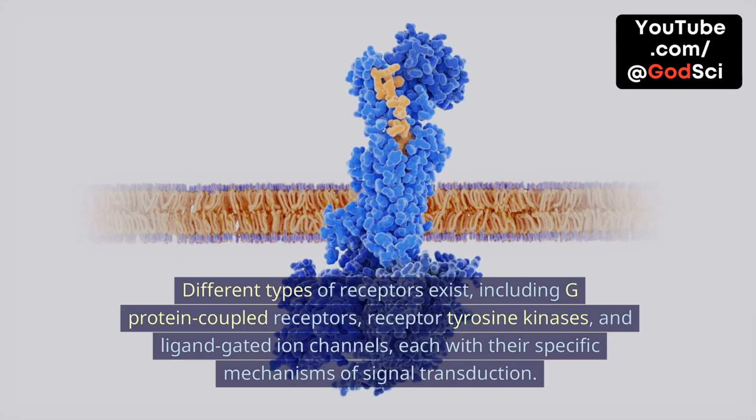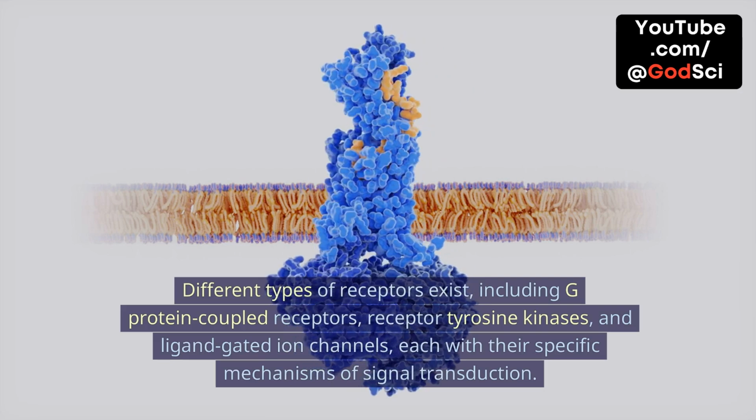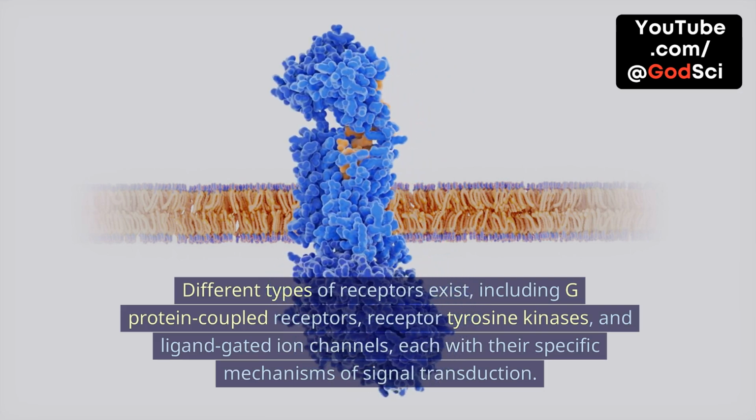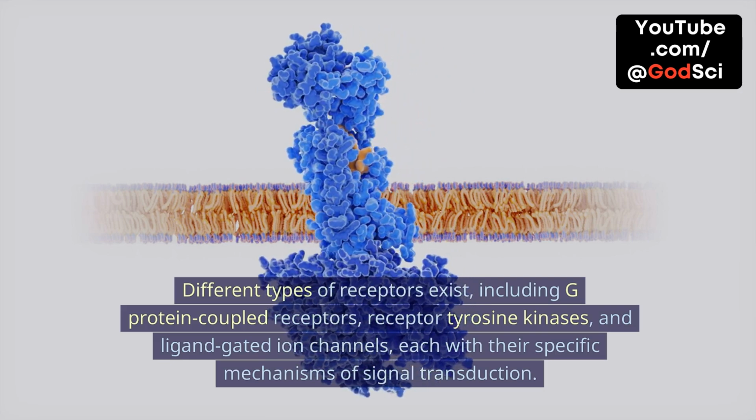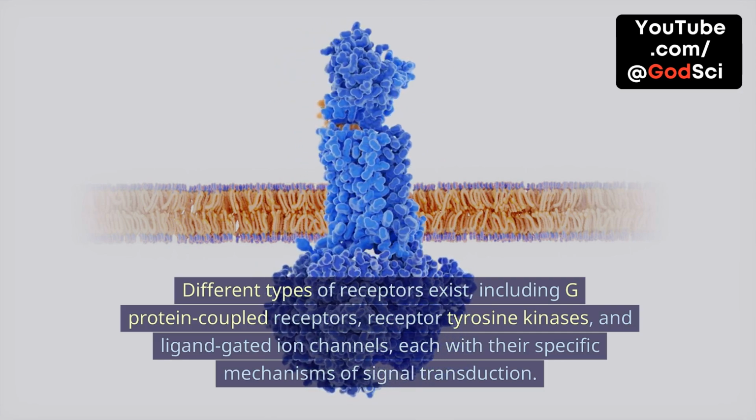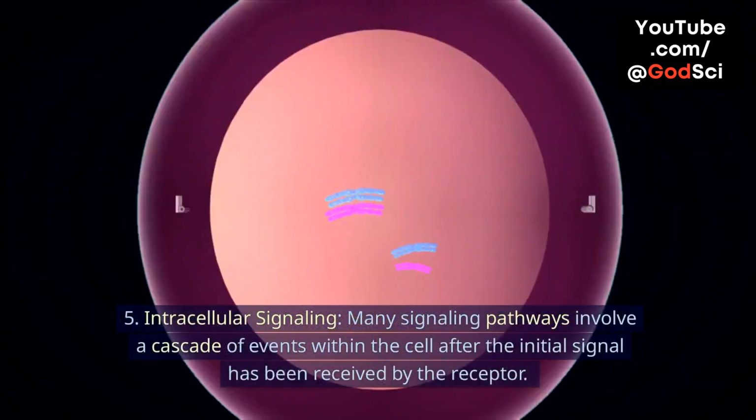Different types of receptors exist, including G-protein coupled receptors, receptor tyrosine kinases, and ligand-gated ion channels, each with their specific mechanisms of signal transduction.